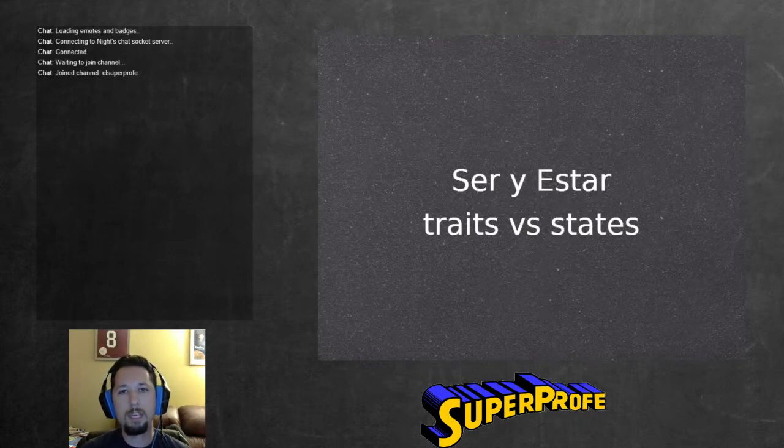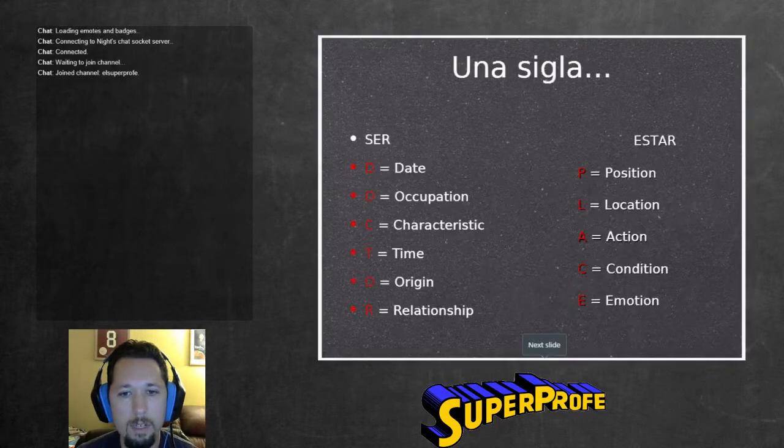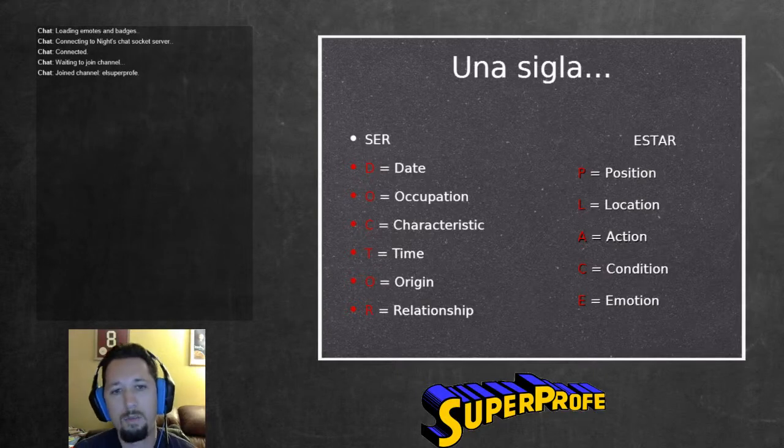is to try to make a distinction in your mind between traits or characteristics versus states, like states of being. Okay, and we're going to see that here with some examples. Also, some teachers use these different mnemonic devices to try to remember things. So they have doctor for ser and place for estar to help you remember